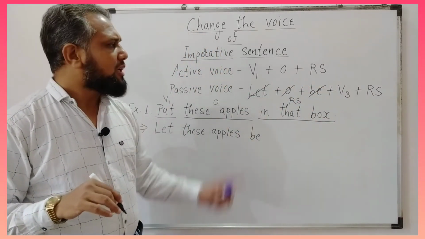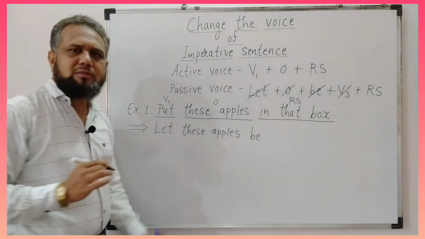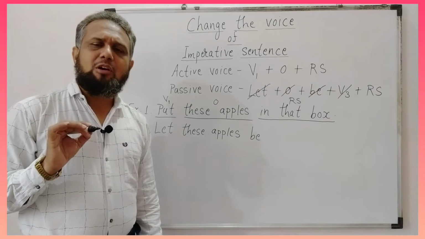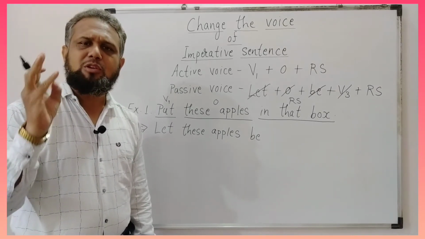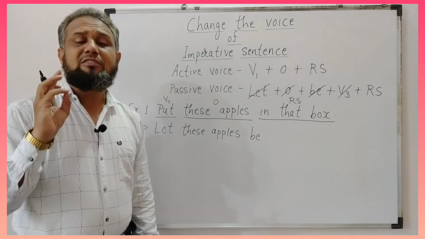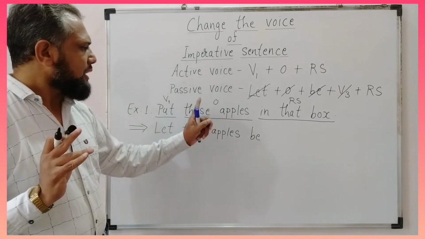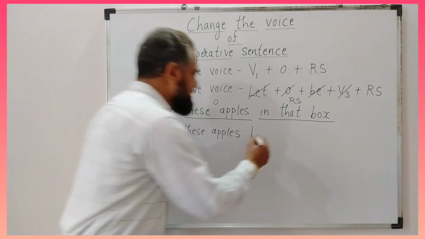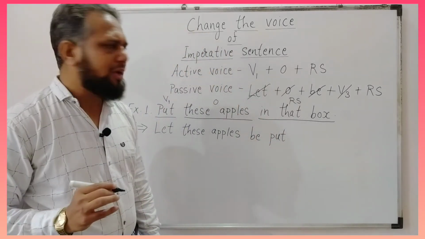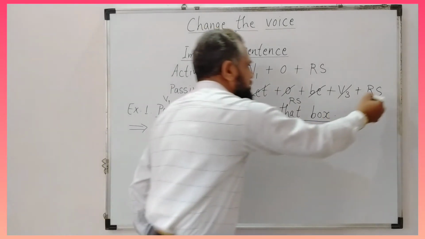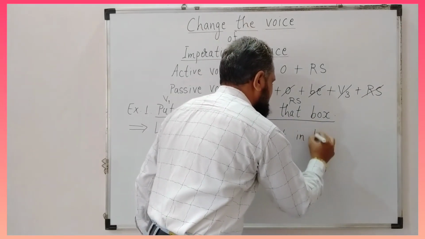Thereafter, we have to use the third form of verb, and our verb is put. All the three forms of put are put, put, put. V1 is put, V2 is put, and V3 is also put. V4 will be putting and V5 will be puts. So, the third form of put is put. No change. Okay? And in the last, we have to use the remaining sentence which is in that box.